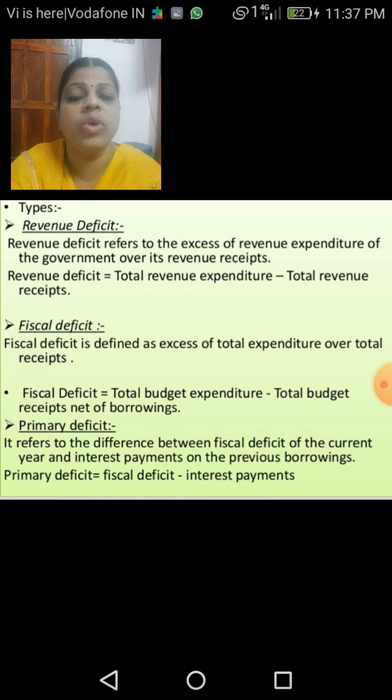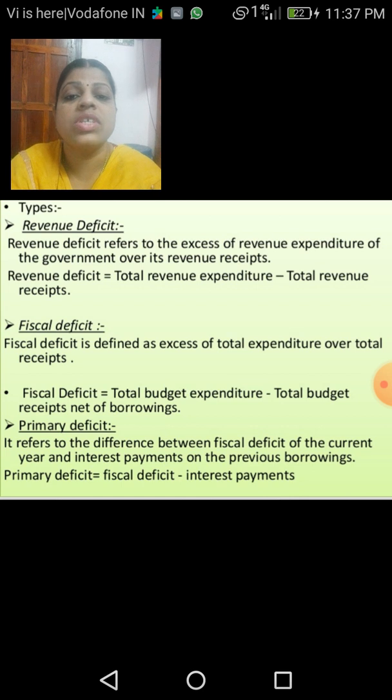Net of borrowing means the thing we have borrowed, that is actually a liability, right? So we have to subtract that. So this is the way to calculate the fiscal deficit. The last one is the primary deficit. Primary deficit is the difference between the fiscal deficit of the current year and the interest payments on the previous borrowings.